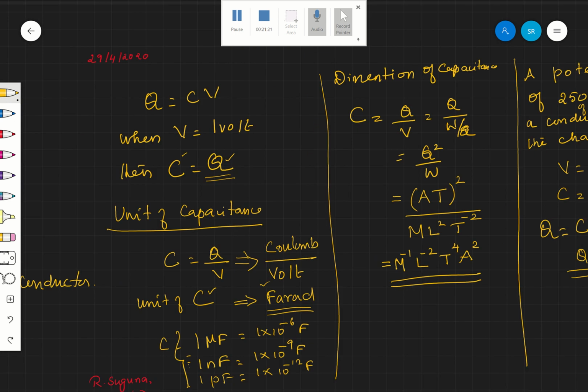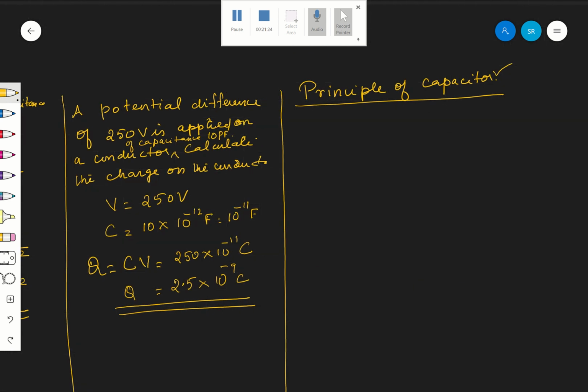But now I am going to introduce the term called capacitor. What do you mean by capacitor? After that we will go to the principle. First you know what is a capacitor. A capacitor is nothing but an arrangement for storing a large amount of electric charge and hence electric energy in a very small space. That is what is called a capacitor.